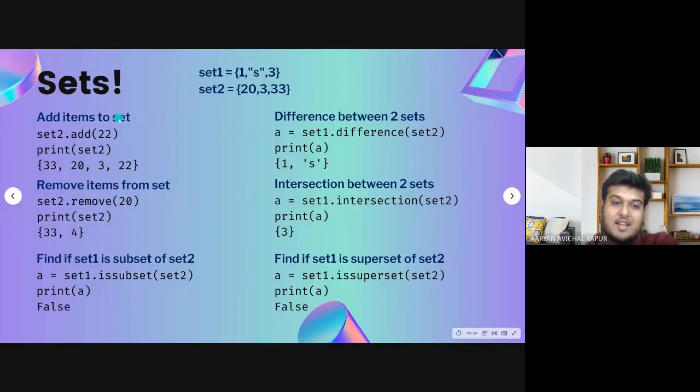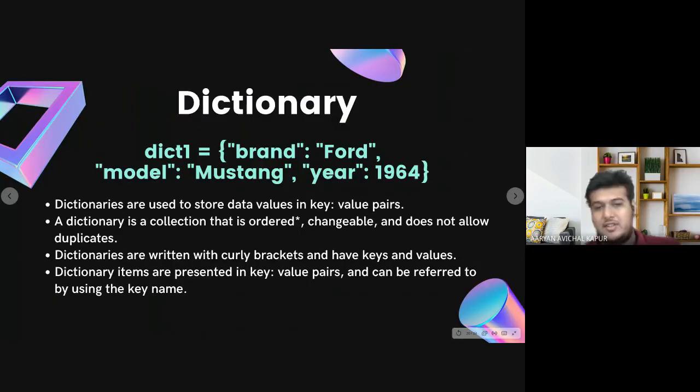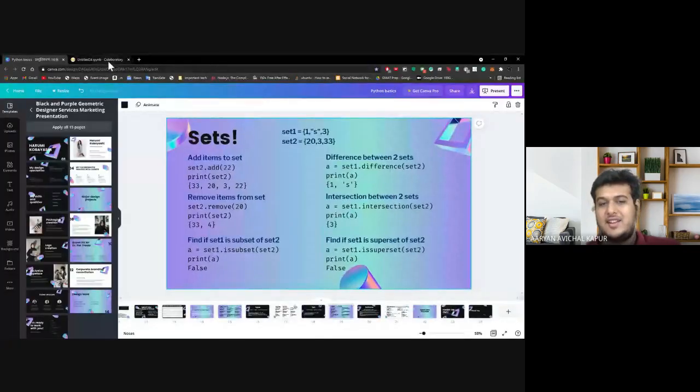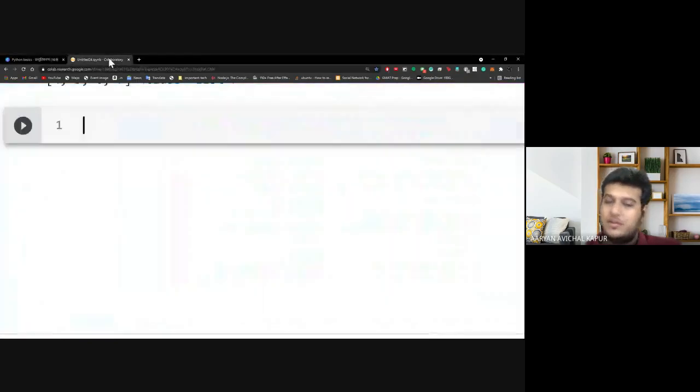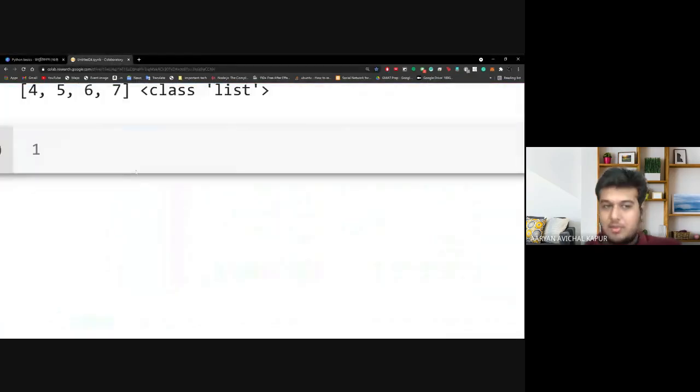Now we can add values to a set. You can remove items. You can find if one set is a subset of the other or a superset of the other. You can find the intersection and the difference between them. So union also works and difference also works. This is sort of how sets would work. If any one of you has taken sets and functions or sets and relations in mathematics, you would know of these rules. Let me show them in the code and it will be very clear.